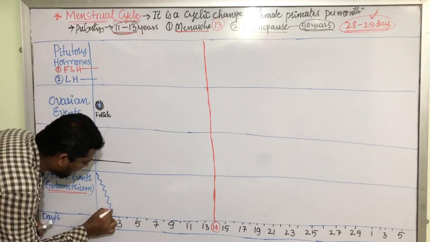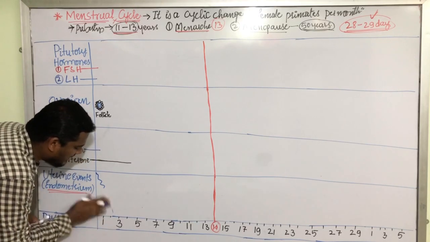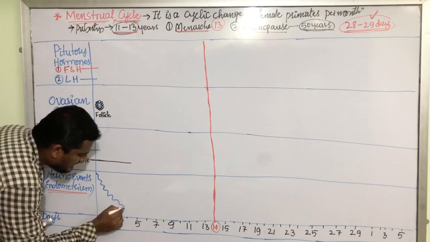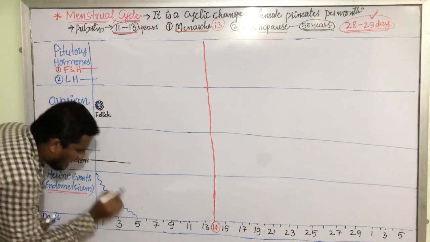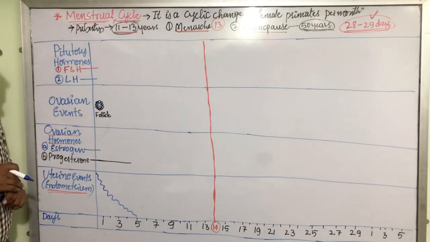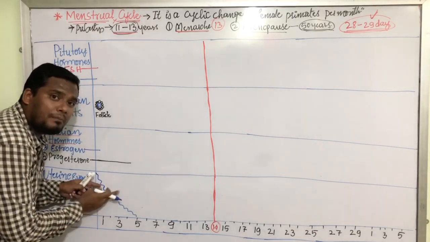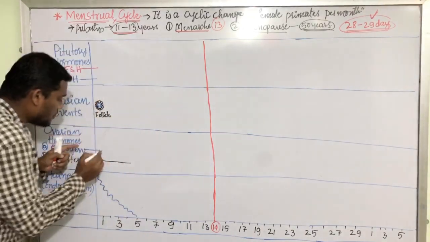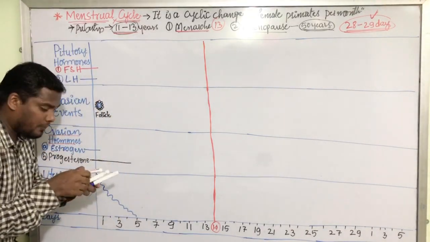This is the endometrial wall. We know the endometrium has ups and downs like this. The endometrial wall breaks down, it gets ruptured, due to the low level of progesterone.